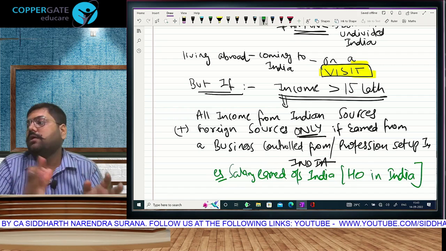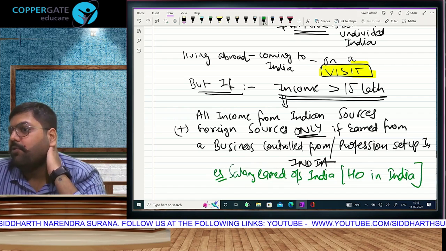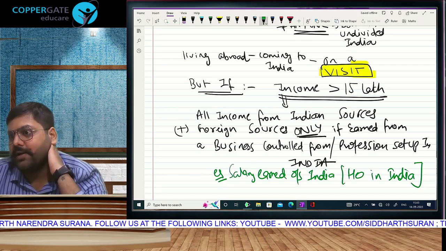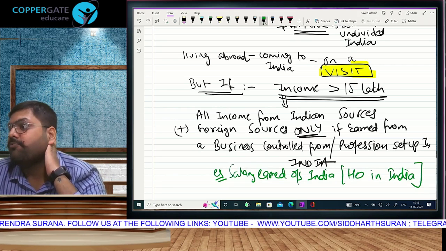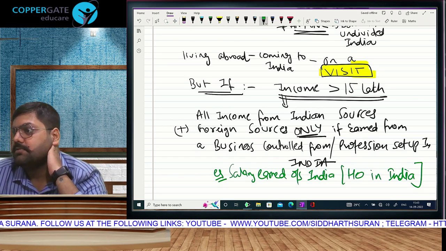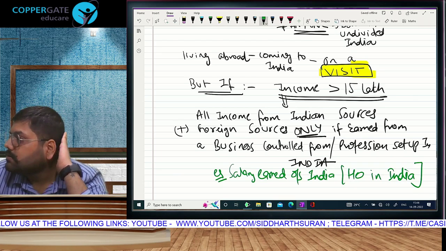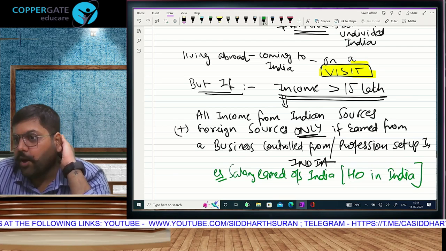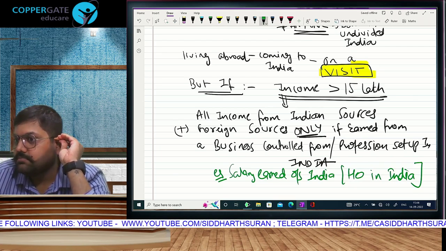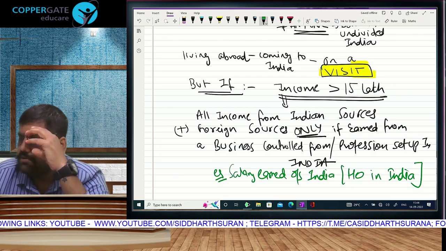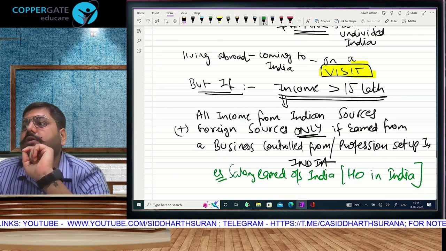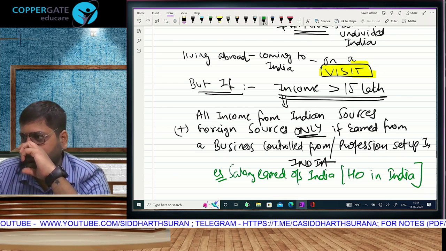Other than this, in foreign, you may have other income. Foreign ka bank account ka interest, foreign ka rent, foreign ka dividend, that won't be taken for 15 lakh purposes. So India ka which income you will take? All. Foreign ka which income you will take? Only if business is controlled from India. Is that understood?